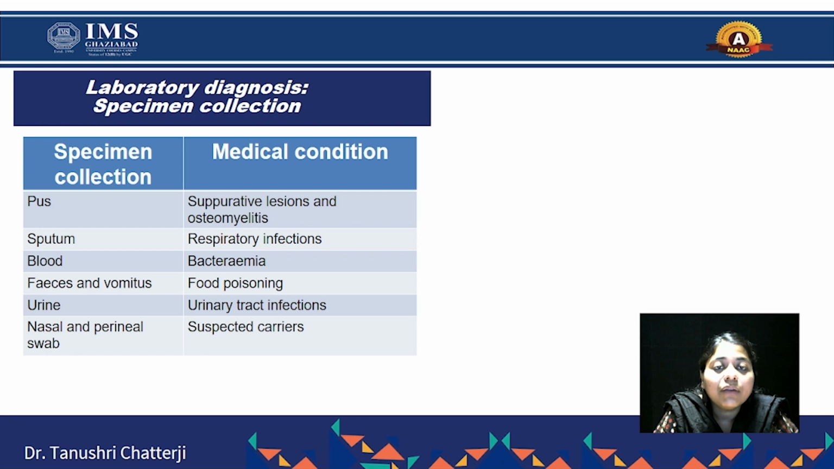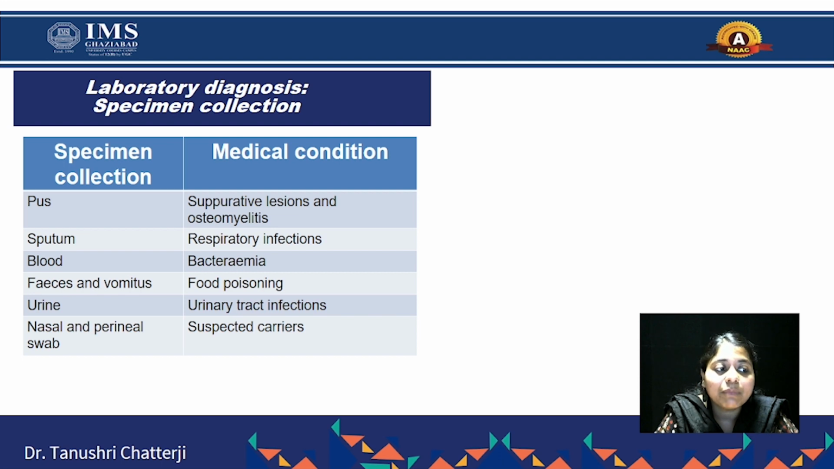So, what types of diseases does it mainly cause? It causes boils, skin infection, foodborne diseases, and bacteremia or septicemia. These are the different forms of infection caused by the Staphylococcus aureus species.